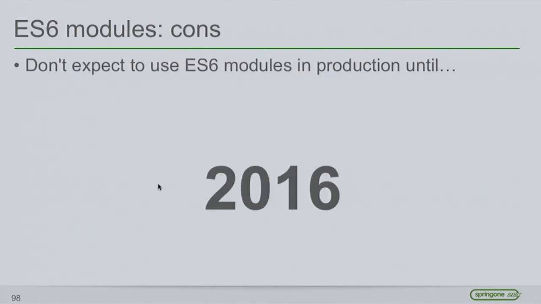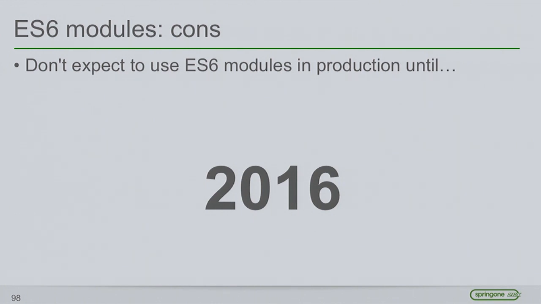So I encourage you to not wait for the spec, to dig into modules now. But the big problem is that this is when we're probably going to be expected to be able to use ES6 modules in production. So that, or whenever Windows XP and IE8 falls out of your target user range.